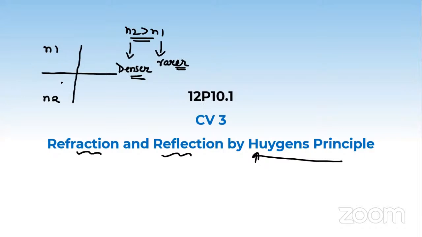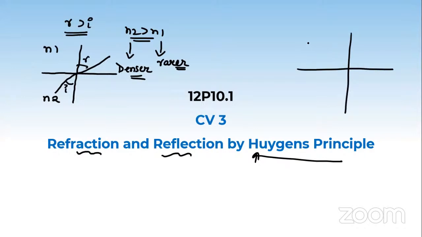We have seen what happens in the refraction process. If the ray enters from a denser medium to a rarer medium, it will bend away from the normal, such that angle R will be greater than angle I. Next, if the ray enters from a rarer medium to a denser medium, it will bend towards the normal, such that I is now greater than R. These were the two simple cases of refraction.